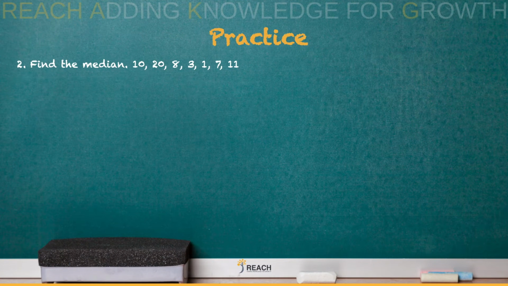Number 2, we have to put it in order when we find the median, from the lowest to the highest. It's recommended, but you could do the highest to the lowest. All right, so now that we got the numbers in order, we must cross them out. This is just a helpful tool to know which one's in the middle. We cross them out in pairs, so the front and the last one, front and last one, front and last one. So we see we're left with one number in the middle, and that number is 8. So 8 is our median.